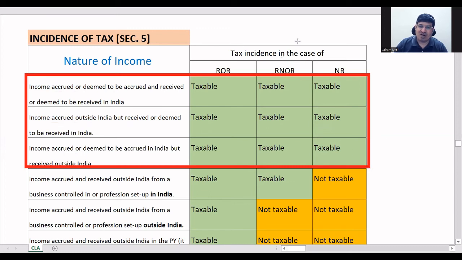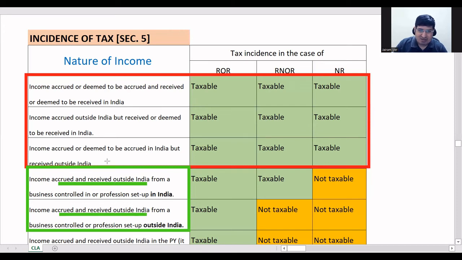Now we will see cases where both are outside. Here we have seen all three cases where at least one of accrued and received is in India. What if now both are outside India? So the next two, what we are going to see. See these two. This is income accrued and received outside India. Both are outside India. This is also the same. Both are outside India.